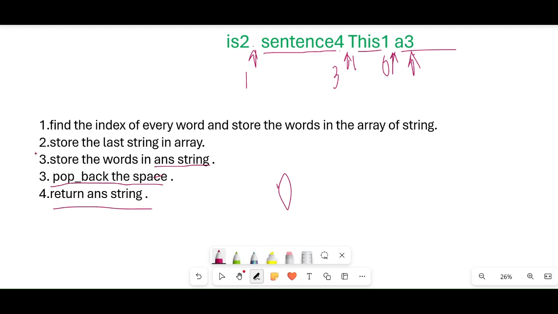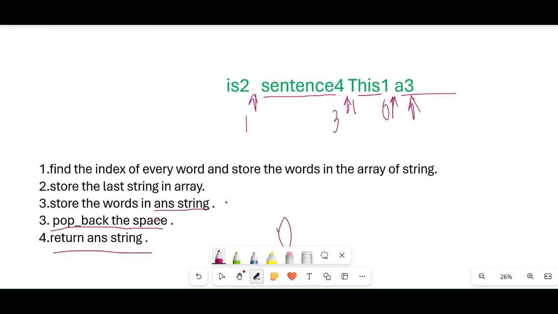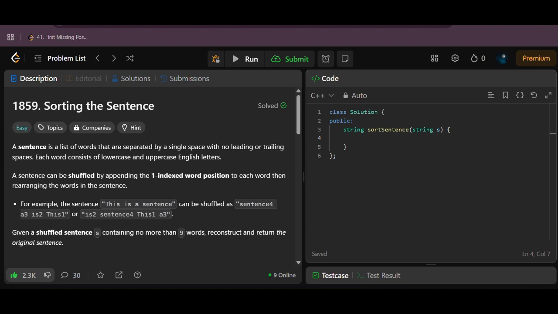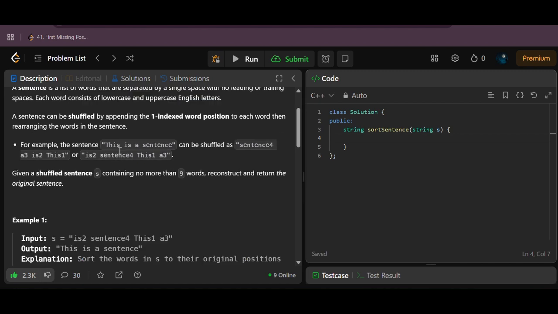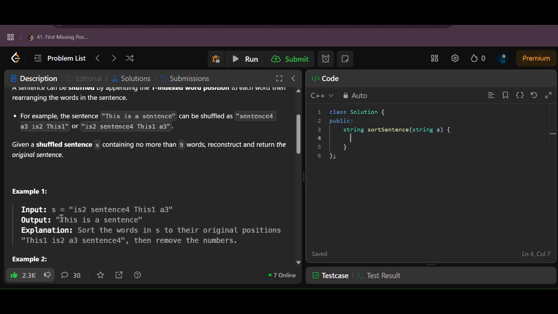Okay, these are the steps we have to do for solving the question. So go to LeetCode, our LeetCode platform. You see the question is here, and "This is a sentence" is the output. Okay, let's start. Our code: firstly create an array of strings, the array name is words, of size 9.